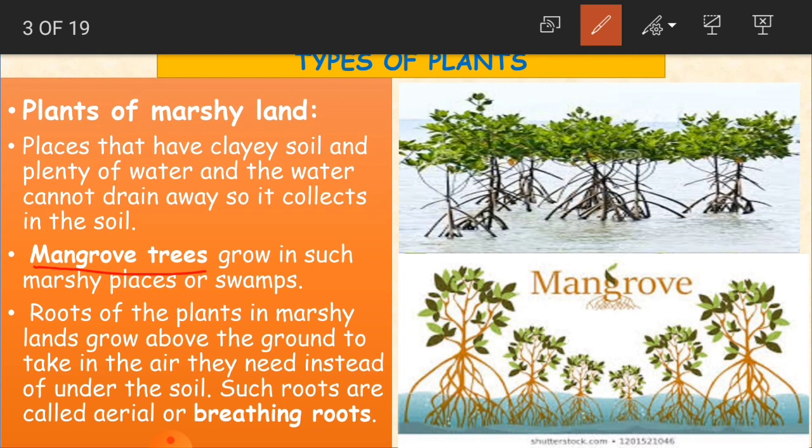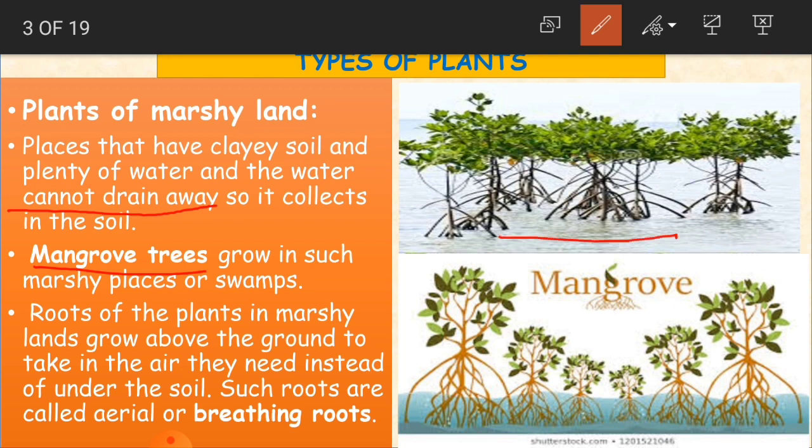In this marshy land, the water is not able to drain away, it remains there only. The water remains on the land, and so much of the soil collects there, and that soil is nothing but clayey soil, which is very soft. And these mangrove trees grow in such marshy places or swamps. Marshy places and swamps have the same meaning.